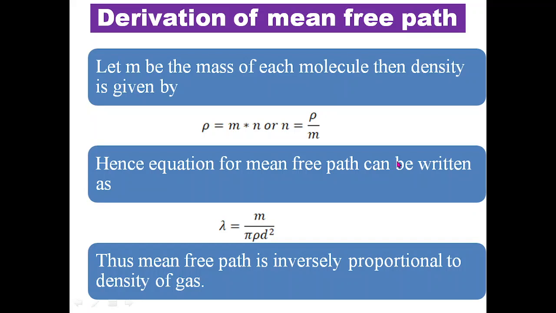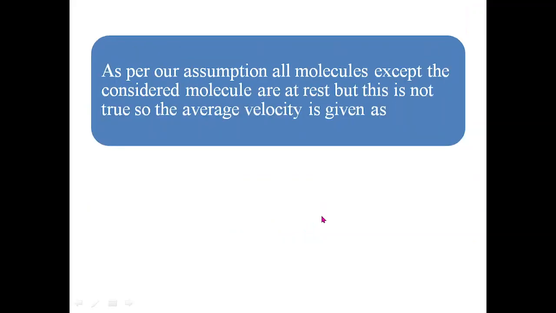Again, if m is the mass of each molecule, then the density of the gas is given by m into n, the mass density, or we may say n is equal to rho by m. If we put this value of n into the Clausius equation, we get the mean free path lambda equal to m upon pi rho d square. Thus, mean free path is inversely proportional to the density of the gas.